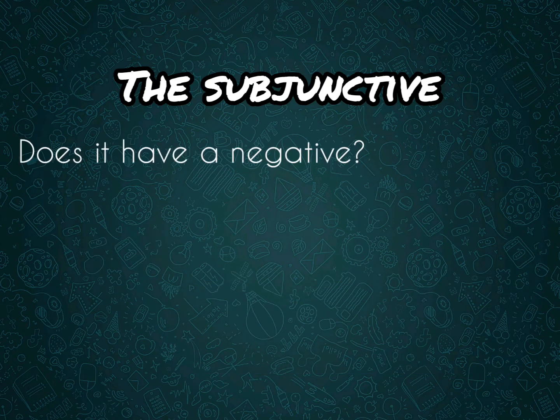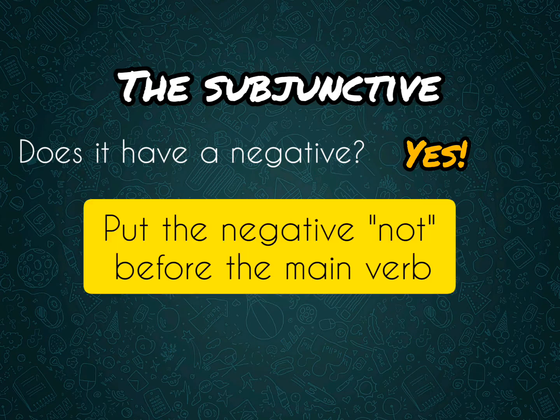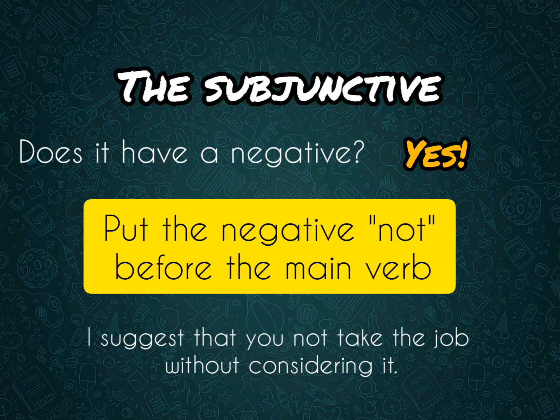Number 3. Does it have a negative form? Of course, the subjunctive has a negative form, but the meaning of the mood does not change at all. To make the negative, we need to place the adverb not before the verb. For example, I suggest that you not take the job without considering it. Please notice here, as I said before, that there is no auxiliary verb before the negative adverb and before the verb. Just the negative adverb and then the verb in the bare infinitive form.